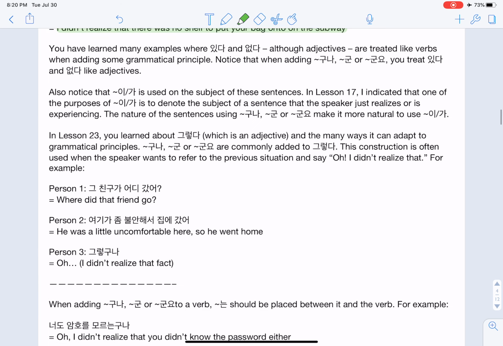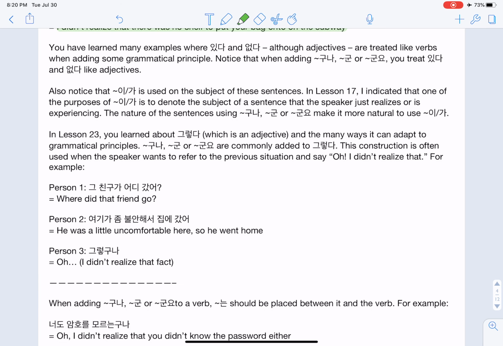Also notice that e and ga is used on the subject of these sentences. In a different lesson, the person who wrote this indicated that one of the purposes of e and ga is to denote the subject of a sentence that the speaker just realizes or is experiencing. The nature of the sentences using guna, gun, or gunyo make it more natural to use I or ga, so that's a good thing to remember.